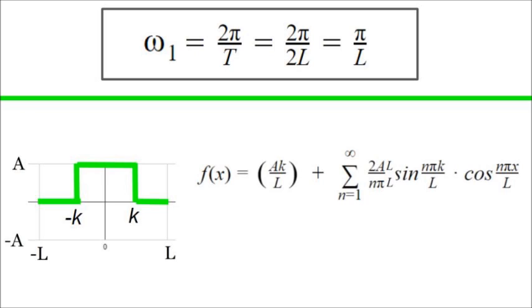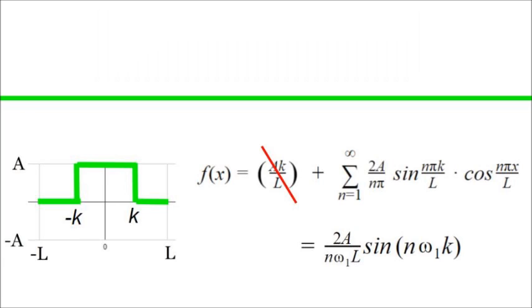Omega 1 substitution. Done. This is the equation we are asking the Fourier transform to give us. This is what will make us happy. What about A naught? Well, who cares? We want frequency. Frequency doesn't care about your average height above the x-axis. Cosine n pi x over L? Well, who cares about that? We want frequency data. That's just our wave generator. You give it an x, it gives you a wave. We want the coefficients.